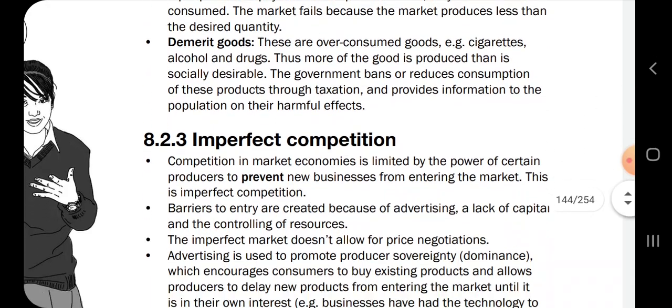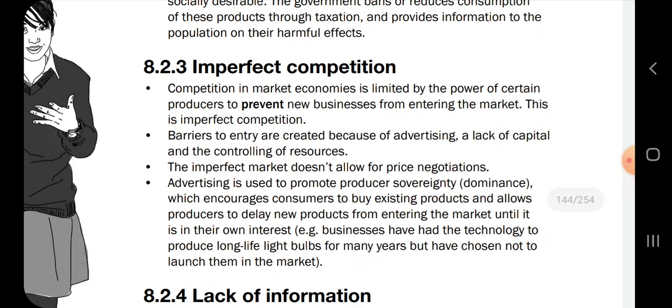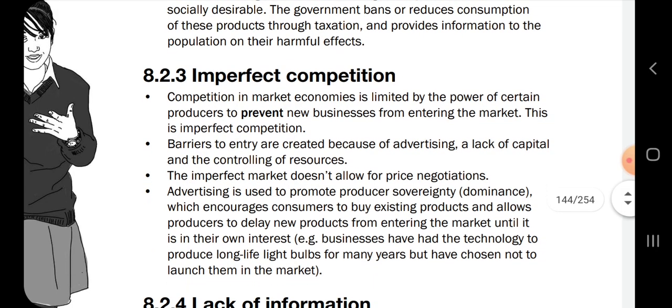And then imperfect competition is another cause of market failure. It is the third one. Competition in market economies is limited by the power of certain producers to prevent new businesses from entering the market. This is imperfect competition. Because new people are not able to enter the market, that can cause market failure.